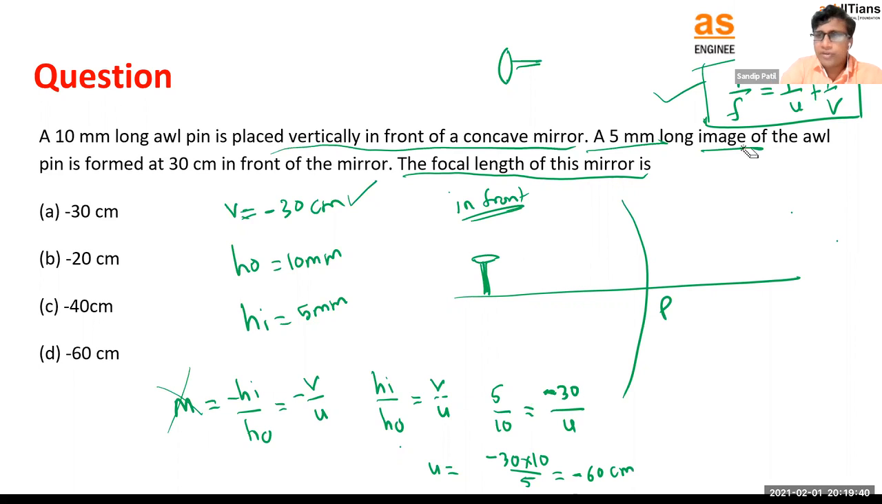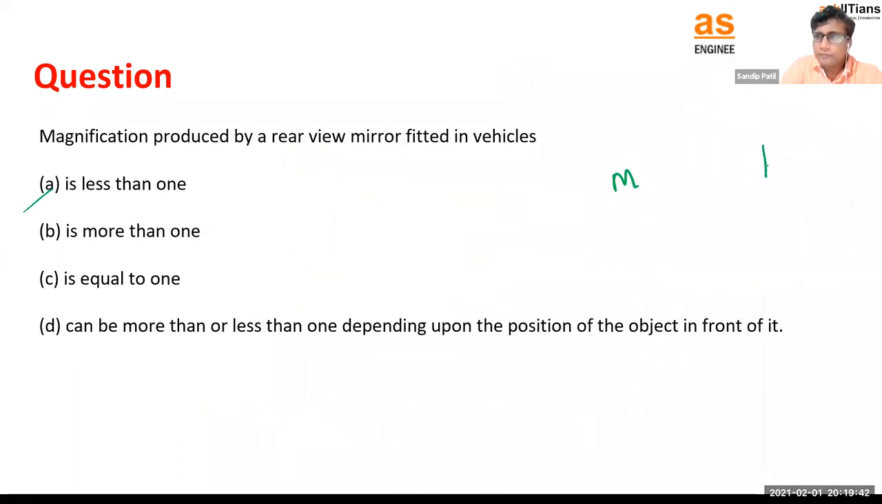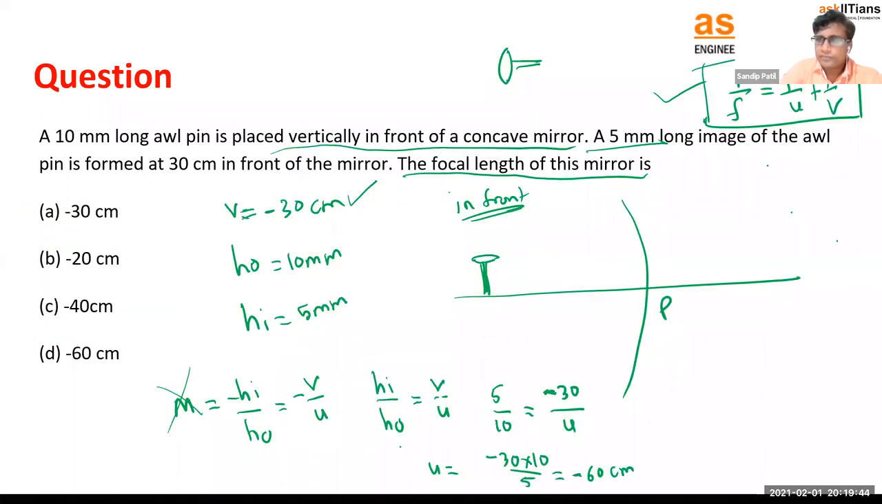Now let's use these formulas in our mirror equation. Let's substitute it here. So 1 by F, we want to calculate F. U is minus 60. V is how much? Minus 30, right? So we know the process here. What we have to do? Equate this. The numerator should be equal, so we have to multiply this by 2 and divide this by 2.